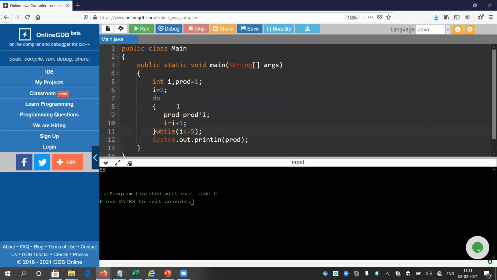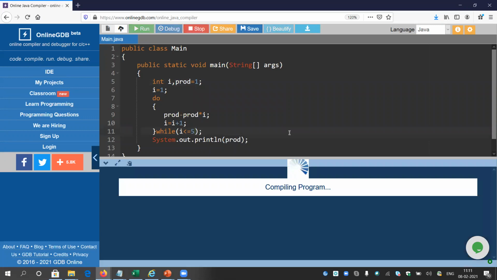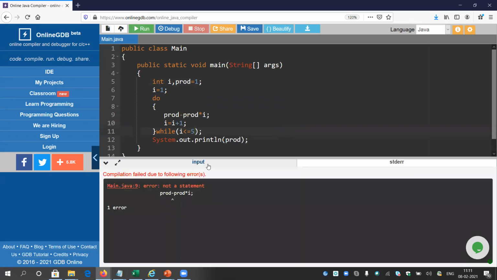So I will do it for 5. That's all. It should give me 120. What is the error it is giving here? Okay, sorry, it will be equals to.